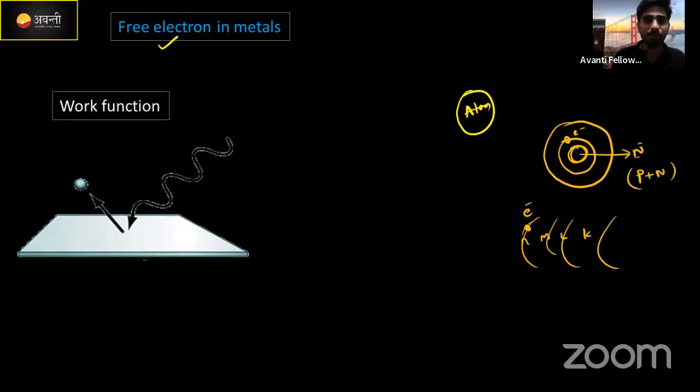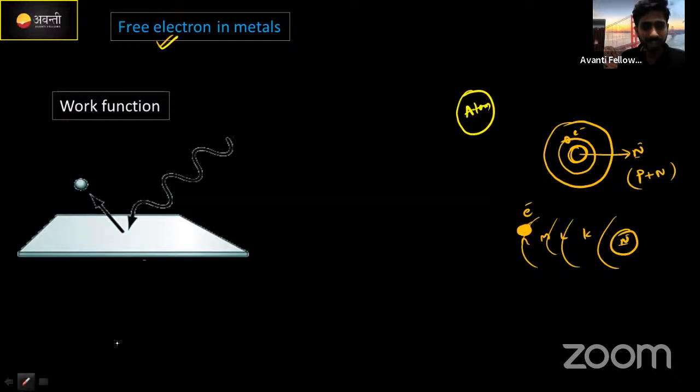These electrons we call free electrons, meaning electrons present in the outermost shell. They are like mad dogs, right? Actually, they are not yet bound properly to the nucleus. They are bound with a small amount of energy. Suppose this is the nucleus and this is the outermost electron present here.